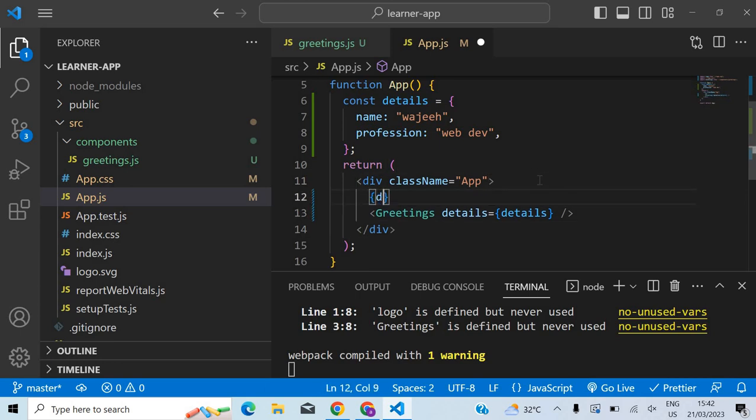If I put it here, it means I am trying to render this particular variable directly on screen, and that is why it throws an error. But here I'm not trying to render anything, I'm just sharing some data. I can completely disregard this data inside this component, I may never use it. This is not about rendering, this is about passing some data to some other component.